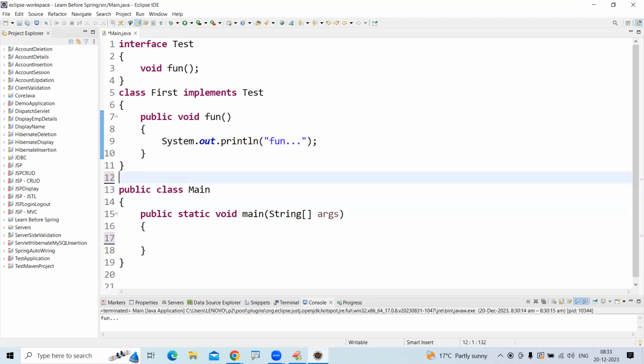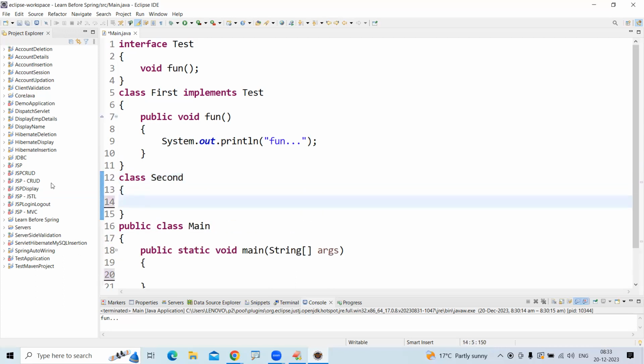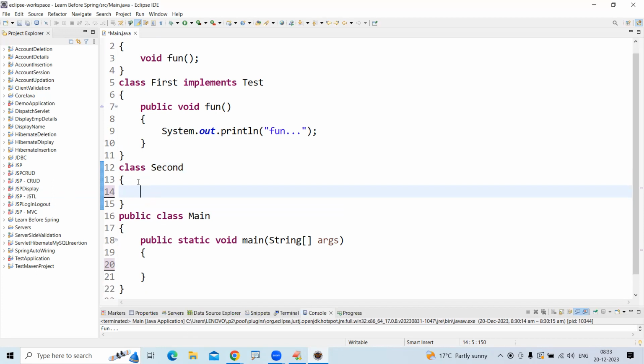Now I am taking the second class, class Second. In the second class, I am writing again one static method. Now it is not a get method, it is a set method. Set first, or simply set test.